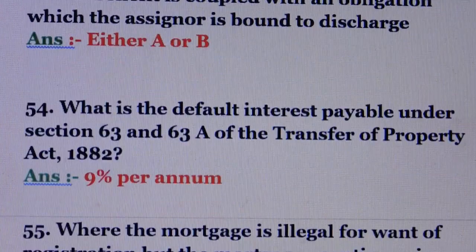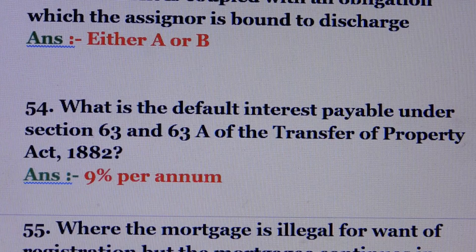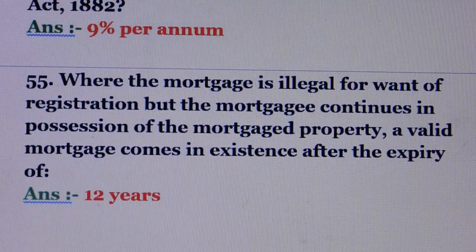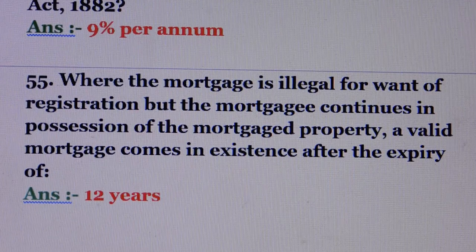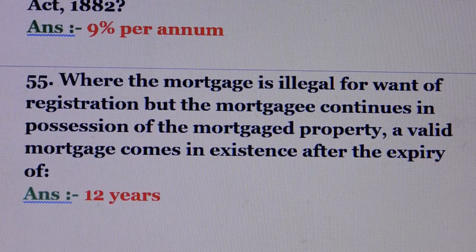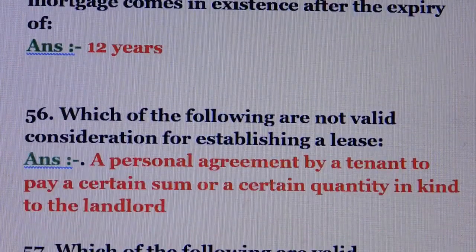Question number 54. What is the default interest payable under Section 63 and Section 63A of the Transfer of Property Act? Answer is 9% per annum. Question number 55. Where the mortgage is illegal for want of registration, but the mortgagee continues in possession of the mortgage property, a valid mortgage comes into existence after the expiry of. Answer is 12 years.